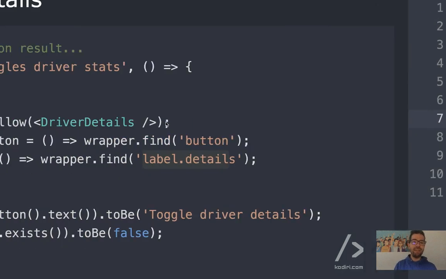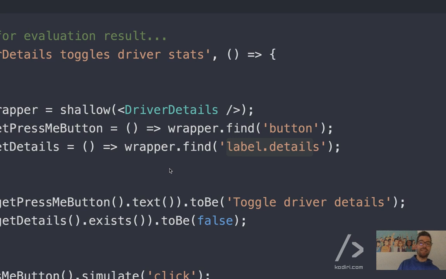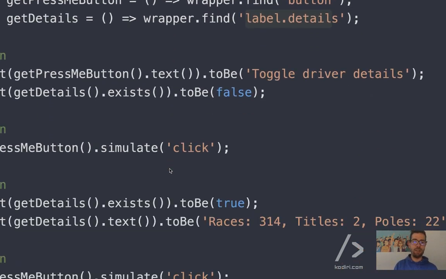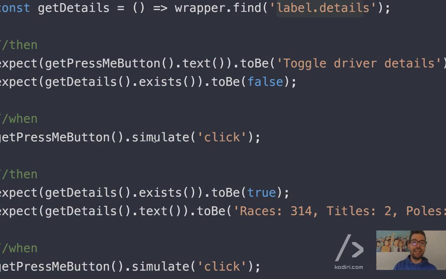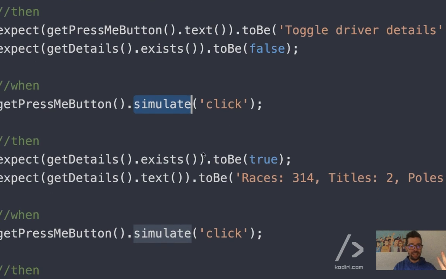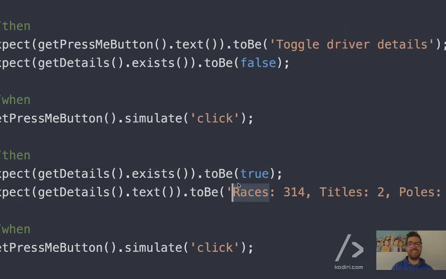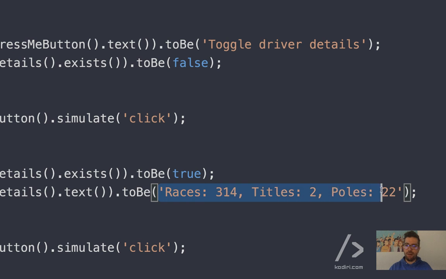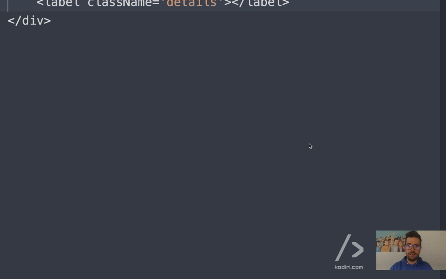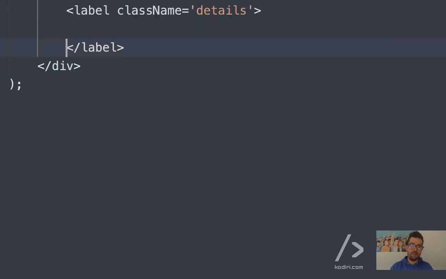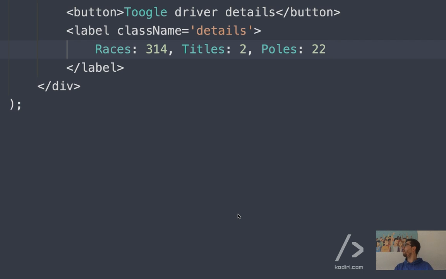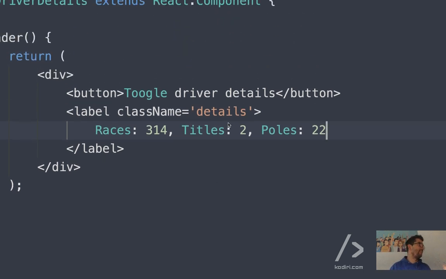Yeah, but I don't really get what the plan is, so I'll keep going down. I'll say, okay, then we click on the button, and then the get details is there with some text on it. I think the text will be static. So first of all, I'm going to put that text inside of the details straight away. But now I need to dynamically decide if I want to show the details or not. That's the tricky part.